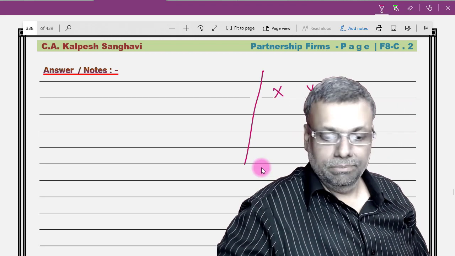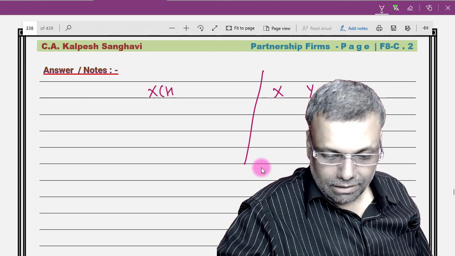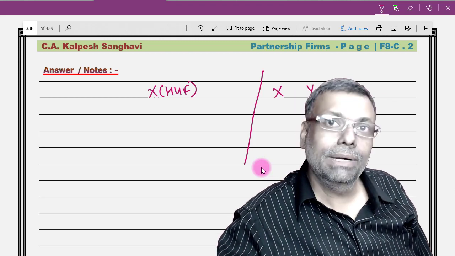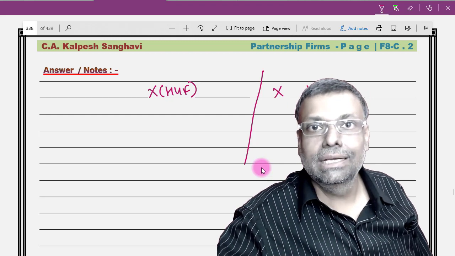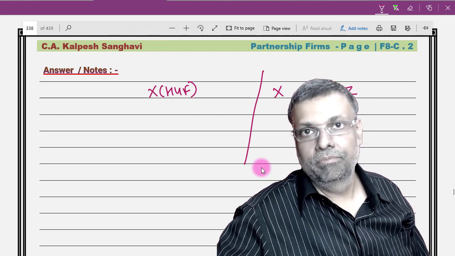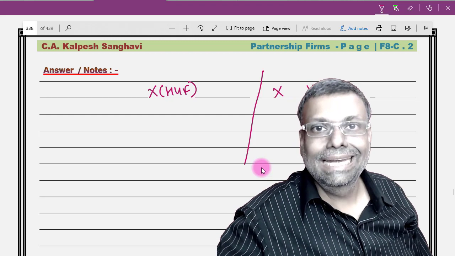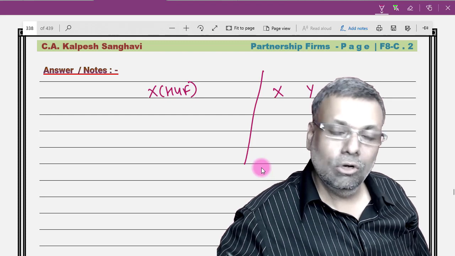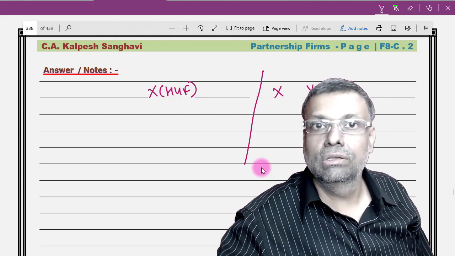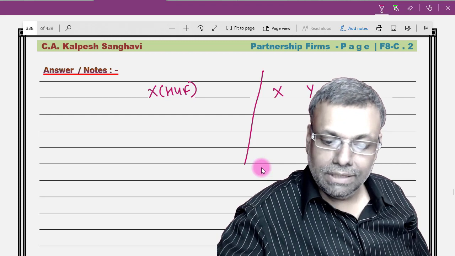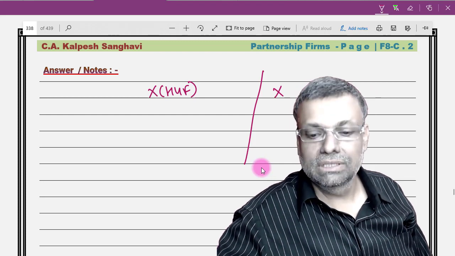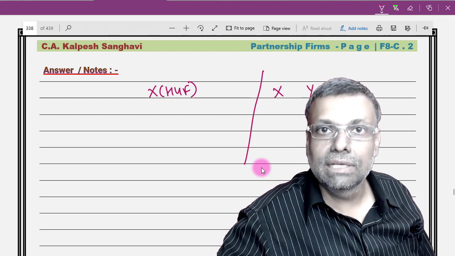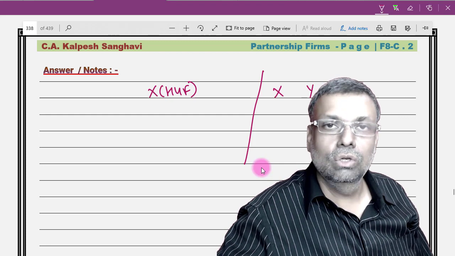if there is a partnership firm, and ex-HUF wants to become a partner in the partnership firm, that means if HUF money is to be invested in the partnership firm, then HUF cannot become a partner in a partnership firm. First of all, HUF is not a person who is recognized under a general law. And therefore HUF cannot make investments as a partner in the partnership firm because HUF is not a recognized entity under the general law.